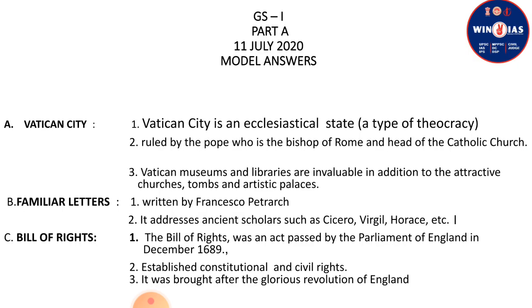See, first of all, we have to tell about what is Vatican City. So we can write first point, Vatican City is an ecclesiastical state. Ecclesiastical state means a theocratic state. Theocratic states are those states which are headed by a religious guru, a religious head. There is no president or prime minister. So Vatican City is a theocratic state which is ruled by the Pope, head of the Catholic Church.